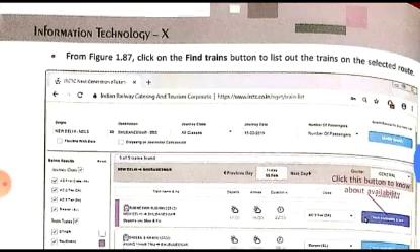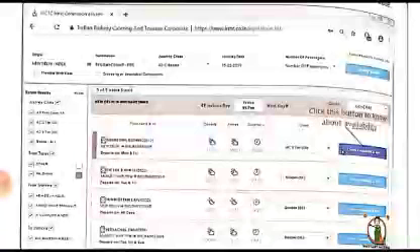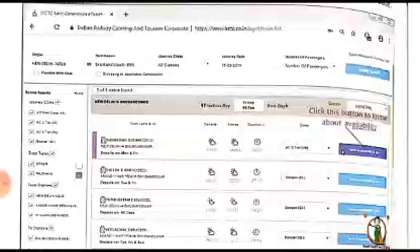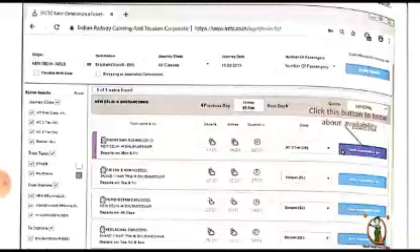Similarly, different trains will have different travel times also. Some train will take 6 hours, some may take 7 hours, some 8 hours, and some train may be very fast and take 5 hours, or 4 hours. So it depends on the speed of the train also. Different options are also there.